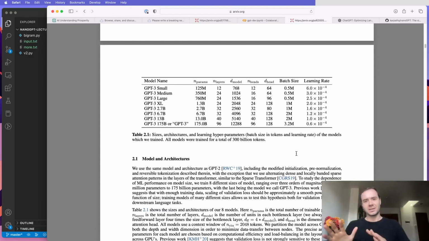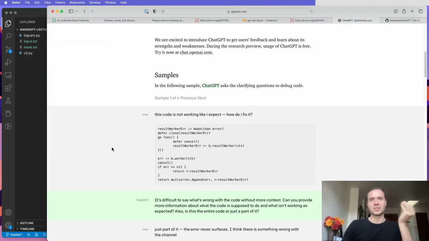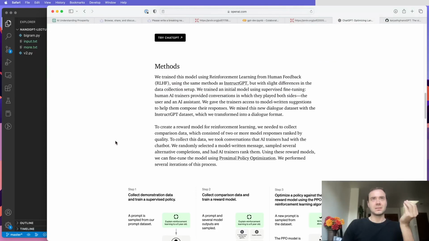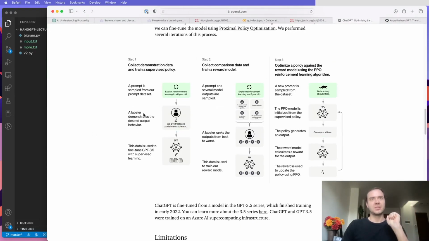So the second fine-tuning stage is to actually align it to be an assistant. And this ChatGPT blog post from OpenAI talks a little bit about how this stage is achieved. There's roughly 3 steps to this stage. They start to collect training data that looks specifically like what an assistant would do. These are documents that have the format where the question is on top and then an answer is below. They have a large number of these, but probably not on the order of the internet. This is probably on the order of maybe thousands of examples.